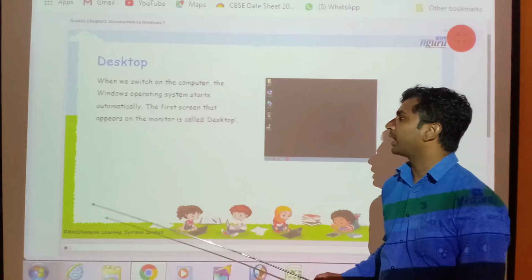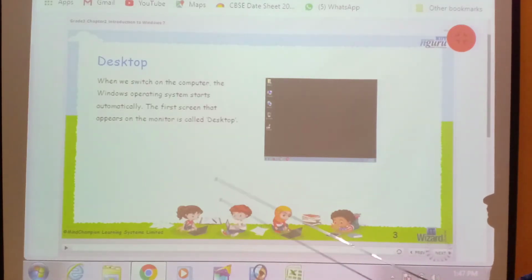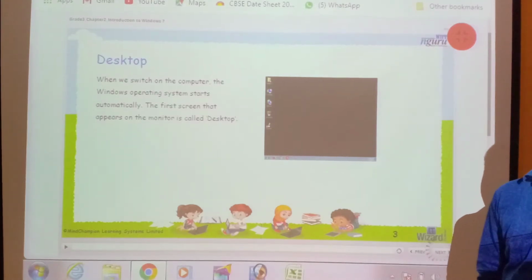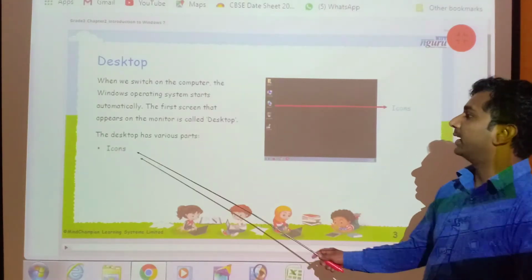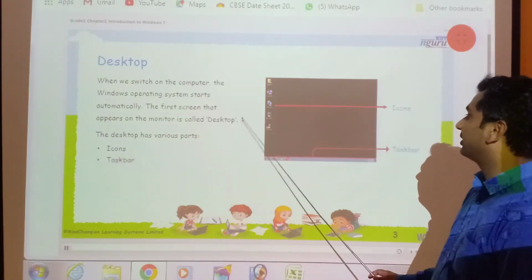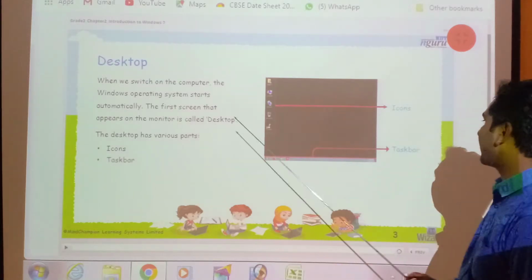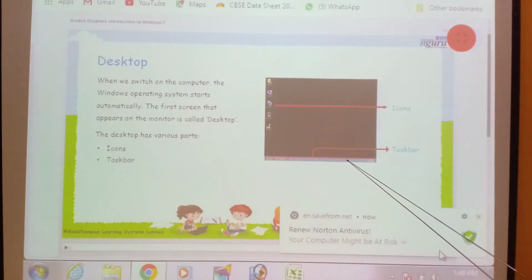The desktop has various parts. First is icons. This is icon. Second is taskbar. This is taskbar.